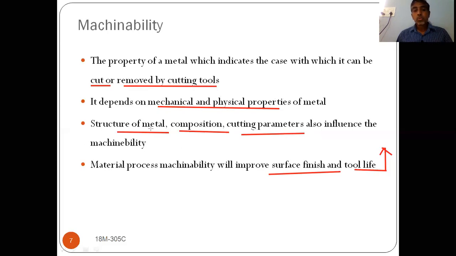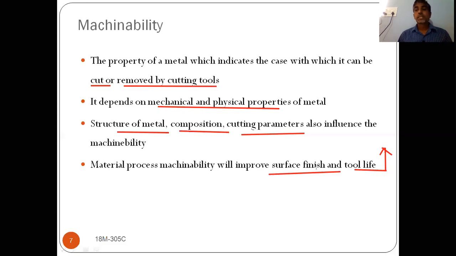But how does it influence the output? Output means you are converting a raw material into a finished product, so you need a good surface finish after machining. If the machinability is good, you will get a good surface finish, and tool life will be more. If the machinability is not good, you will not get a proper surface finish, and the tool life will be less.